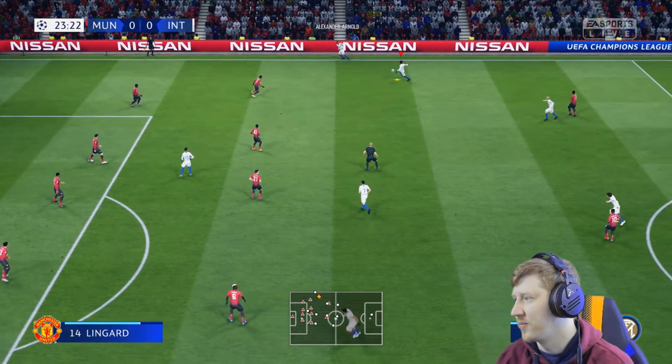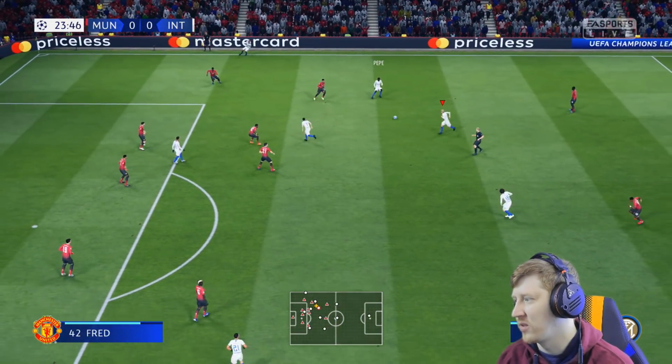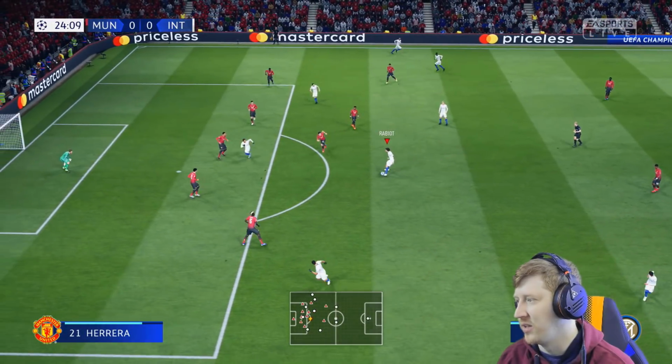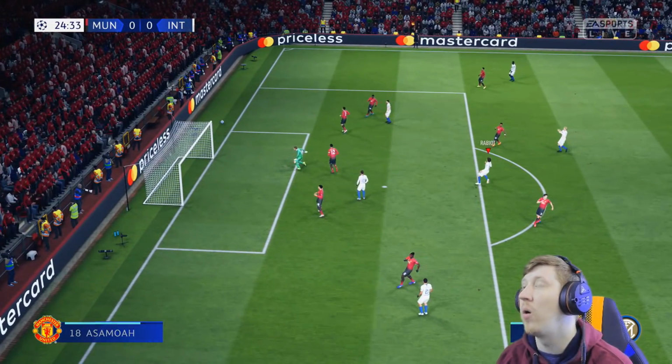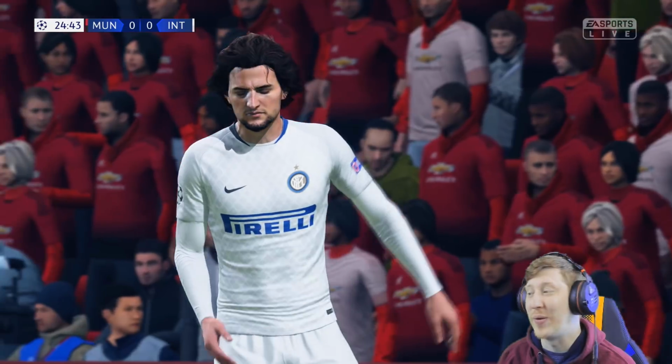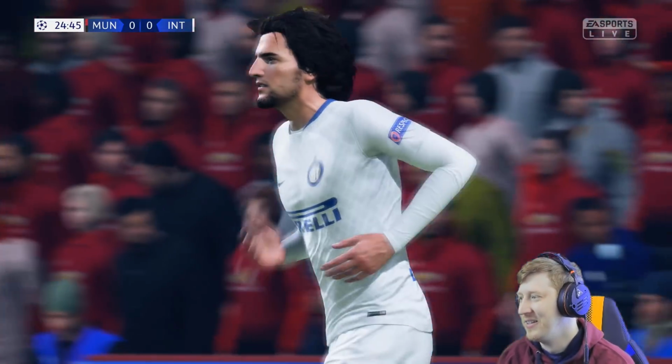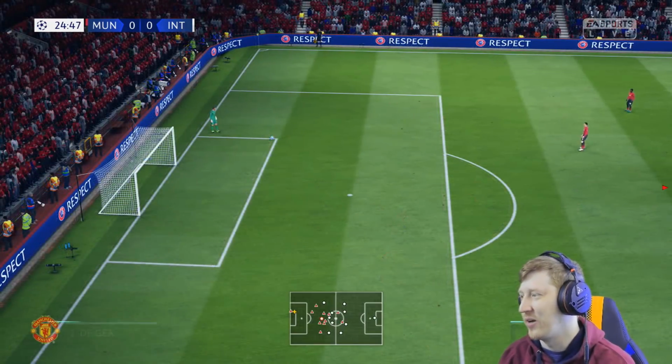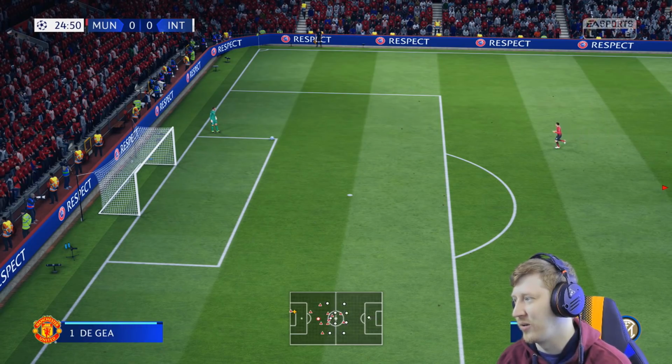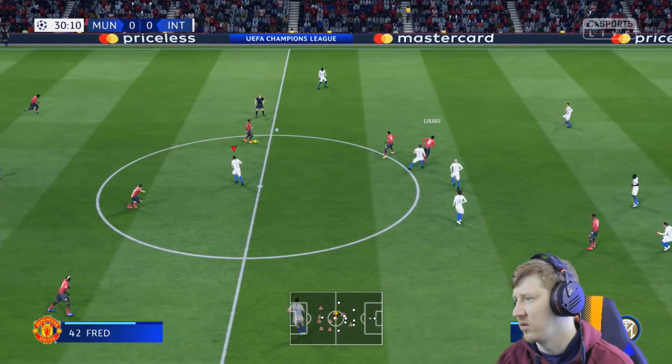Trent with the throw. Pepe's there. We will go inside on Rabiot on his left foot. He's done it before. And he's so very close to doing it again. Off the left-hand post and out for a goal kick. Very nearly the first goal of the game. And that header. Lukaku's done well.